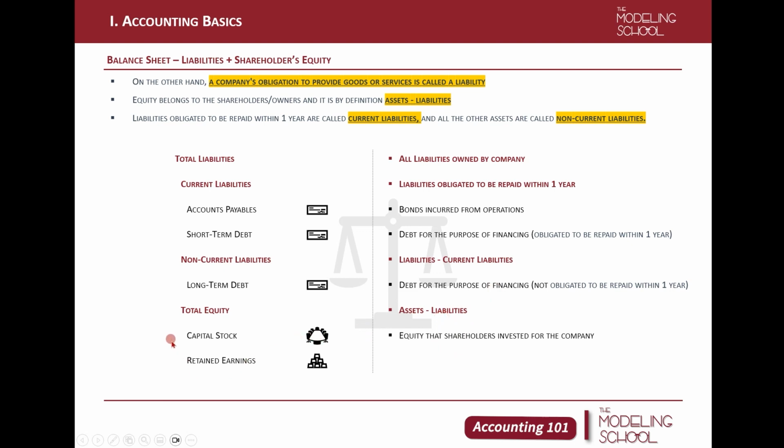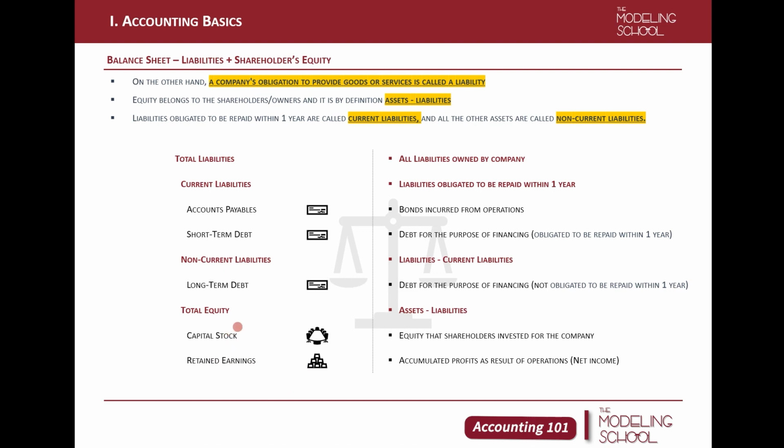We're just showing two items under total equity. Capital stock has been invested directly from the equity shareholders. So if you buy a share of Tesla, usually it's going to be recorded as capital stock. On the other hand, retained earnings are accumulated profits as a result of operations. They have very different characteristics, but the common thing is that they're both the equity shareholders' or the company owners' portion of the company.